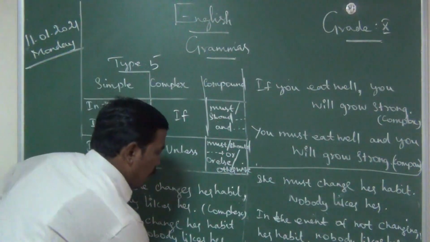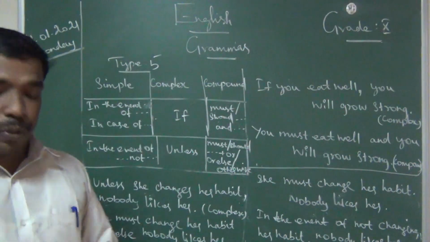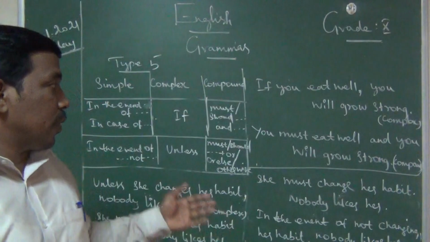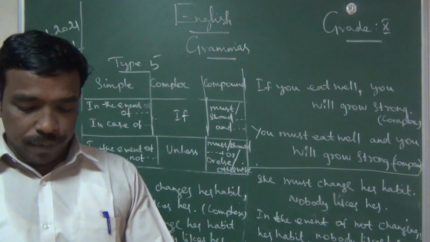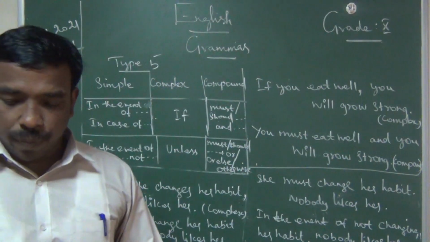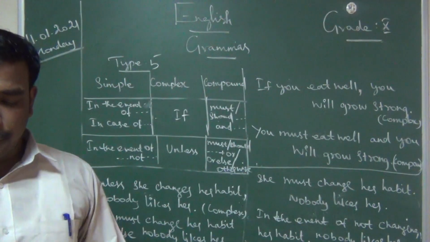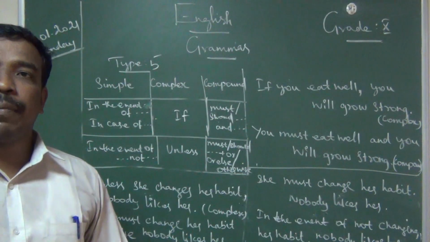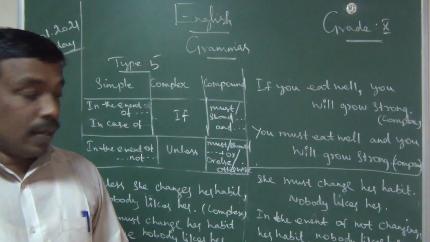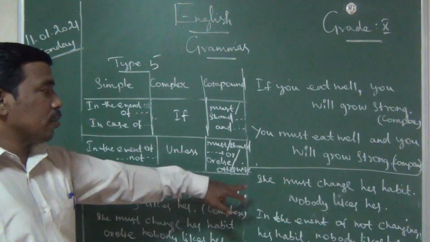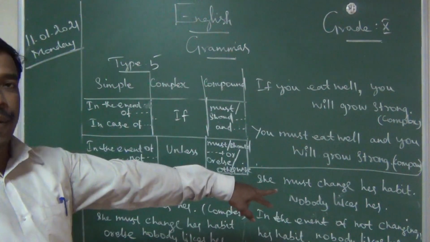This is compound. Okay, each model you do it, you will definitely be very familiar with this model. Some example I will give. Two more examples I will give. Write first, this second one, she must change her habit. Nobody likes her.